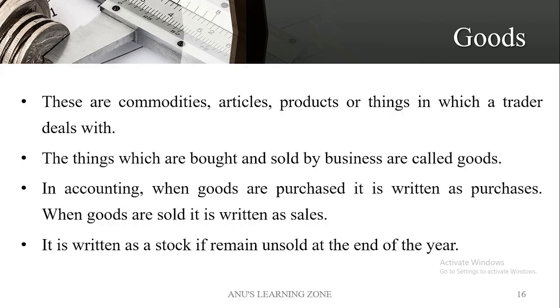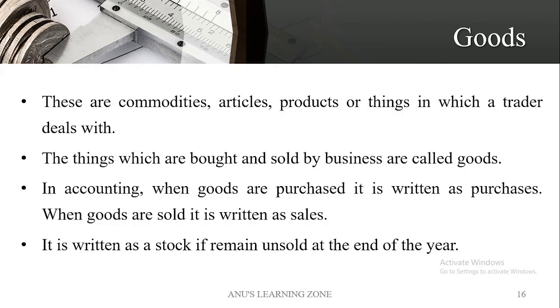In accounting, when goods are purchased, it is written as purchases. That I have already explained in the term purchases. When goods are sold, it is written as sales. Then it is written as stock if it remains unsold at the end of the year.